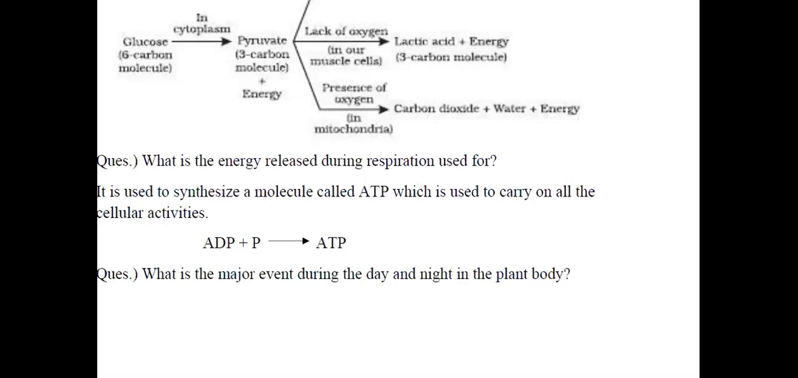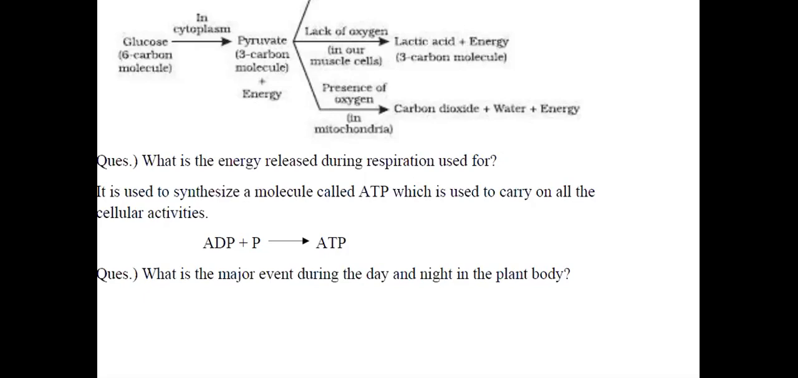Now, what is this energy released during respiration used for? You might be familiar with the word ATP, adenosine triphosphate. The energy that is released is used to synthesize a molecule called ATP, which is used to carry on all the cellular activities. ATP is known as the energy currency of the cell. It is a way by which the energy is stored in your body. So even when you are not having food for a few hours, your body needs energy. So where does the body get energy from?